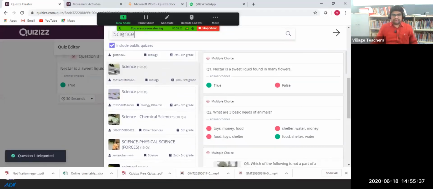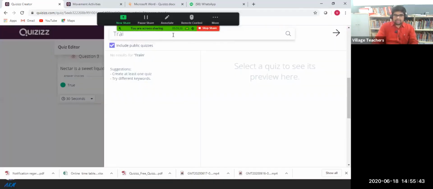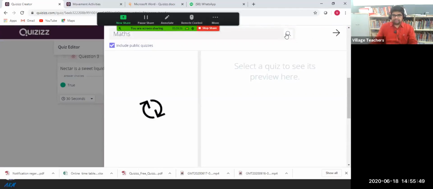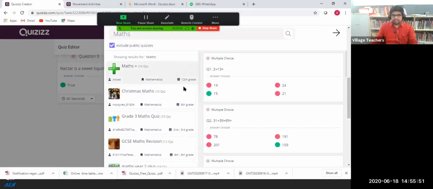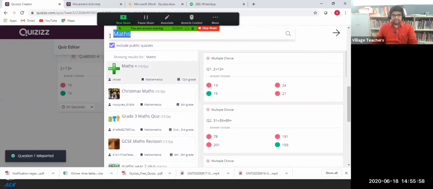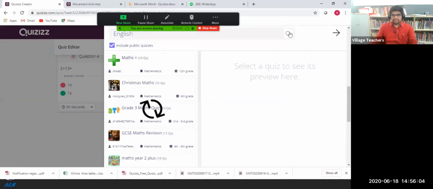And next I would like to add math. I'm just specify math here, and search button. So you can see 2 plus 13. One simple math question I added. And next I choose English and click on English.